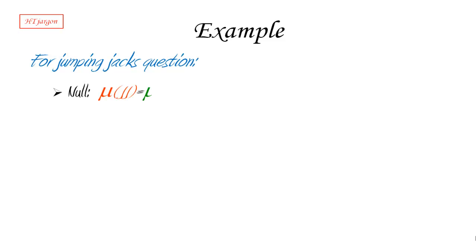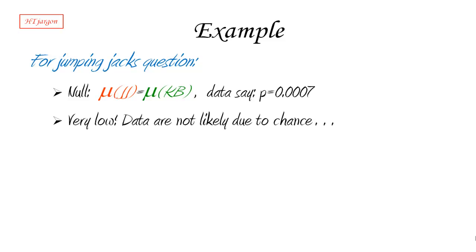So let's see how this whole confusing thing works out in our good old example of jumping jacks versus knee bends. Okay, so in this particular question, remember that the null hypothesis was that the mean heart rate after exercise in the jumping jack and knee bend groups were the same in the population. Okay, and let's say that the data tell us that this p-value is 0.0007. That's actually the number I gave you last time based on some data that I collected in the past. Well, this is a very low number, very, very low number.